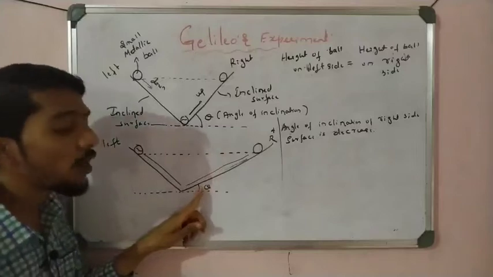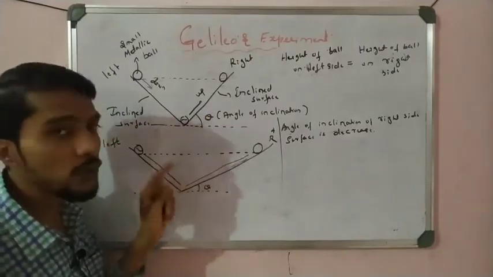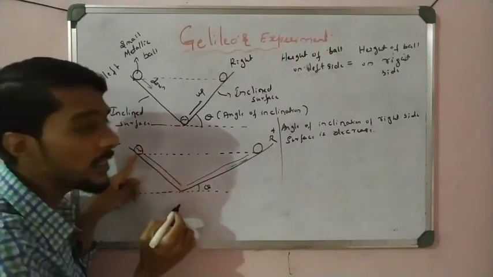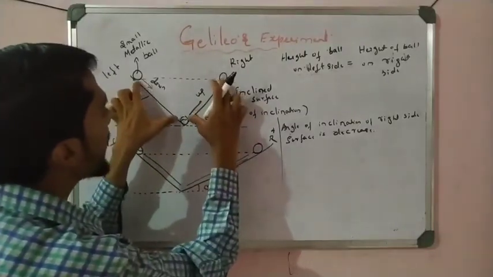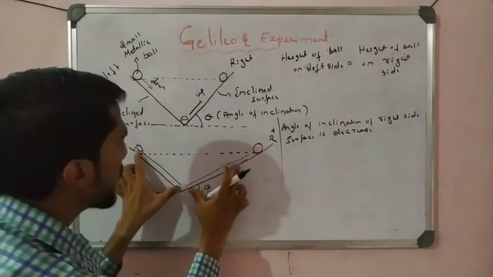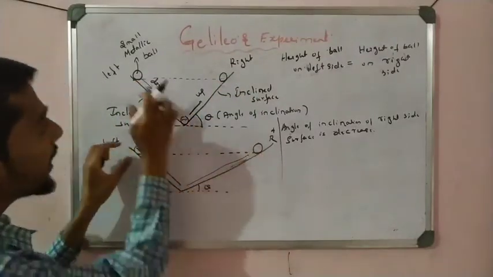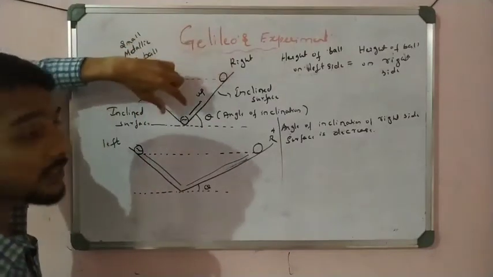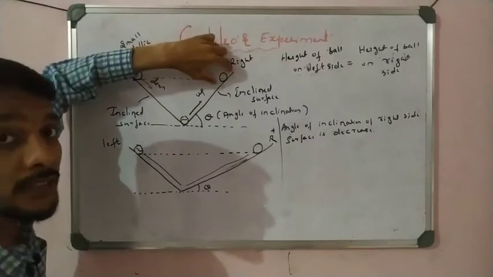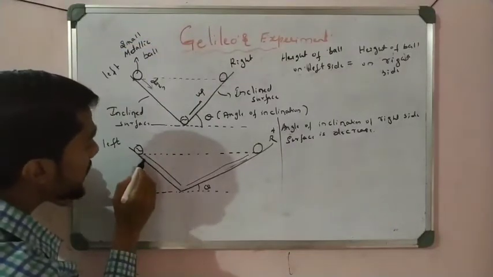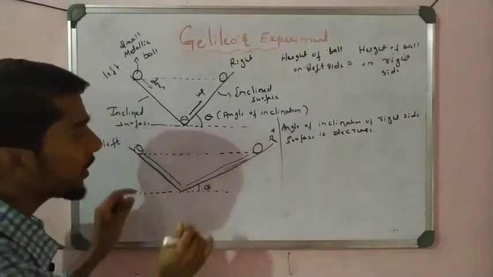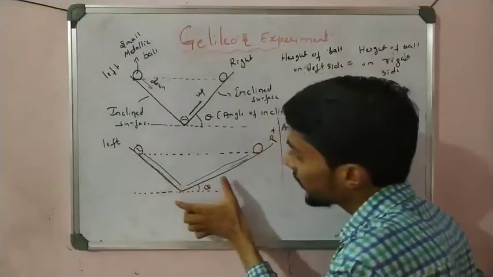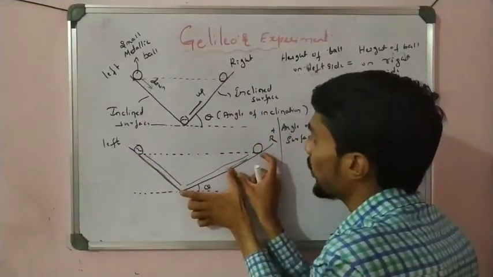In the case where the angle of inclination is lesser than the first one, what happened? The object reaches the same height but covers more distance. See here, this distance is less, but this distance is more, right? So in the first case, the object covers less distance to reach the same height, but here the object covers more distance to reach the same height. See here, how much distance is there? This much distance is there, but now this side, he traveled more distance, see, more distance, right?